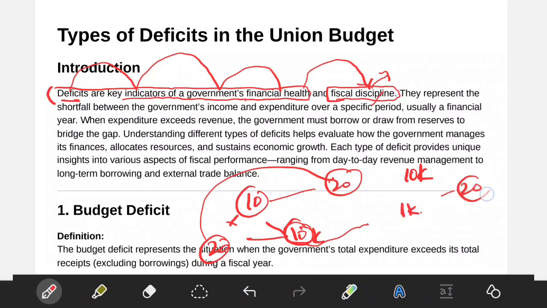Again your expenditures are 20,000. Expenditures are the same. So what will happen? 1,000 will go for what? EMI and interest. So you are left with only 9,000. 9,000 you are left with.